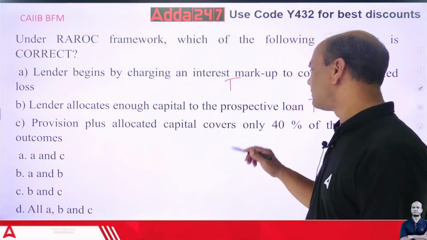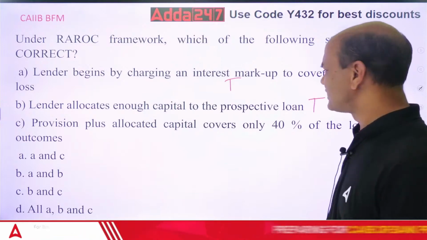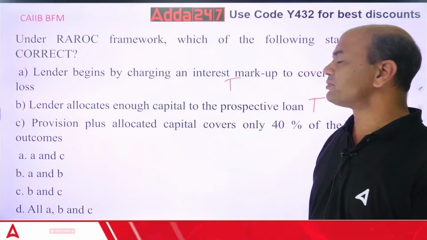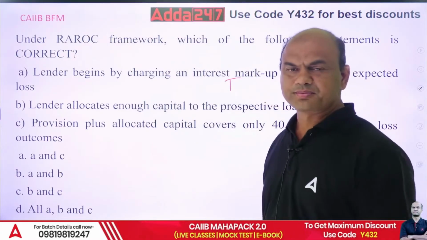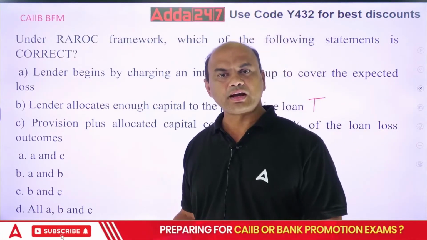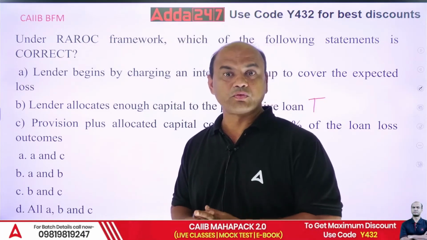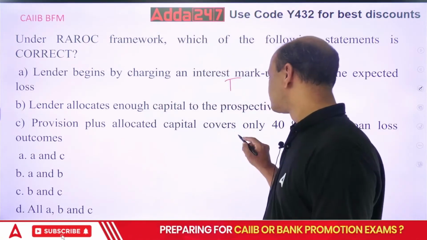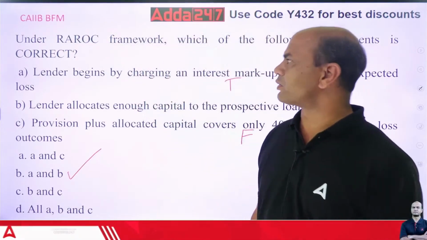Provision plus allocated capital covers only 40% of the loan loss outcome. It is not the case. Provision plus allocated capital, will it cover only 40%? Can't I have a complete 100%? There are 100% provisions for many of the private loans, isn't it? 125% for the retail loans. So this is false. So the answer is only A and B. A and B are true. Got it?